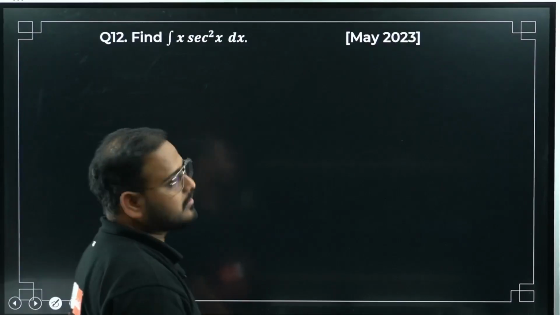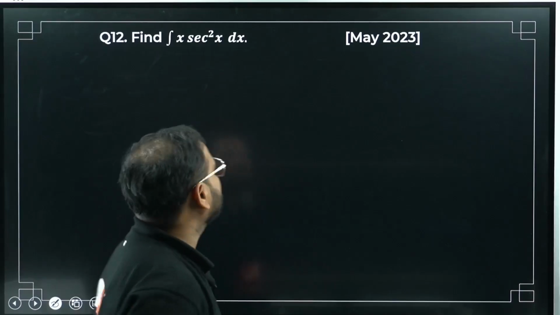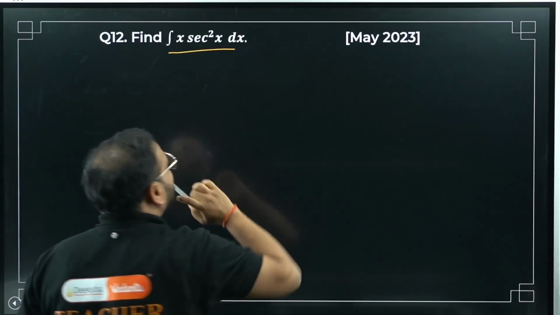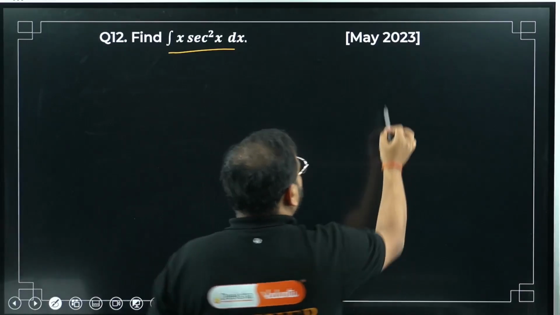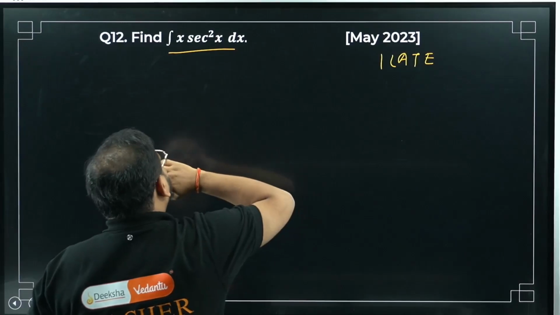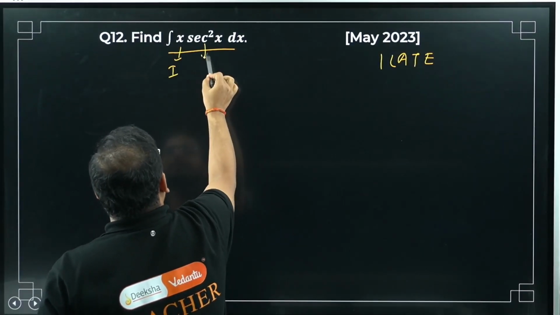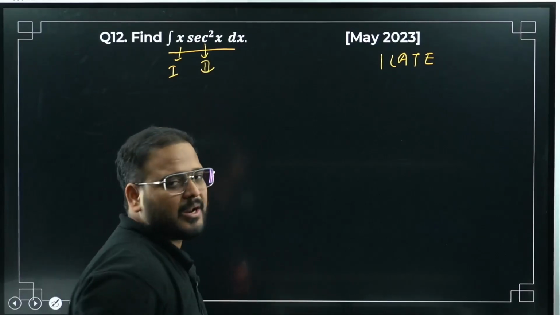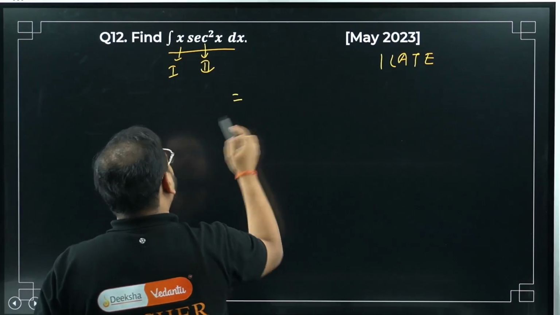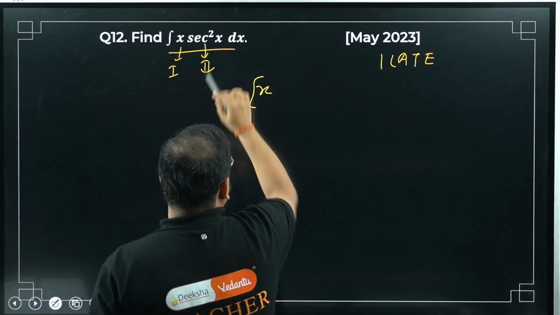Moving on to question number 12. Have a look. x sec square x dx, May 23 paper. How is it coming? Integration, I can use by parts again. What is the condition to prioritize it? Algebra comes first. This is my part 1, this is my part 2, function 1 and function 2. So the integration will look like this. Keeping 1 as it is, so x as it is. Second, integrate sec square, so tan x.